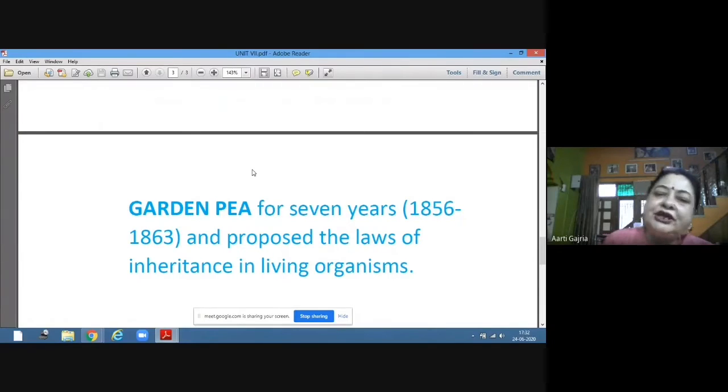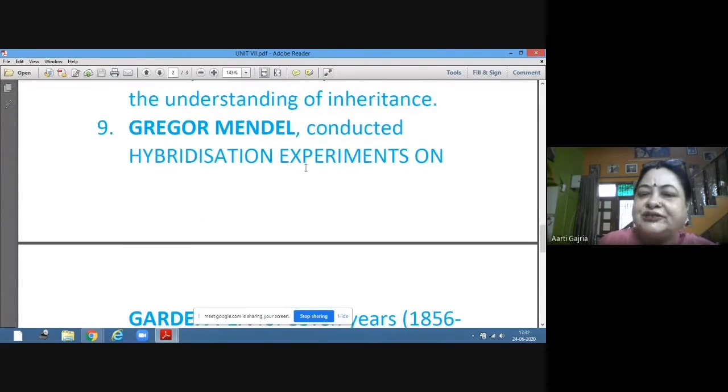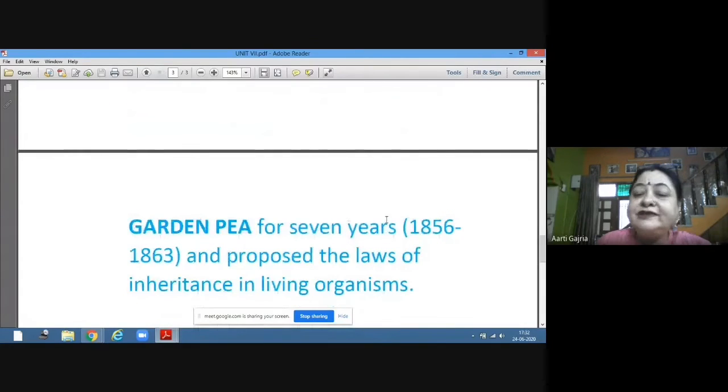So he did his hybridization experiments on the pea plant for 7 years, from 1856 to 1863. After conducting a series of experiments for 7 long years, he proposed the laws of inheritance.